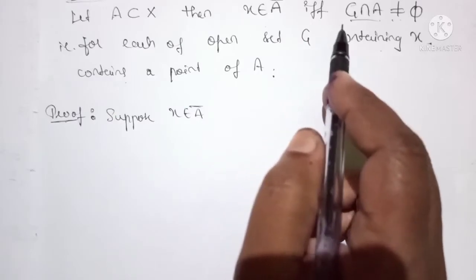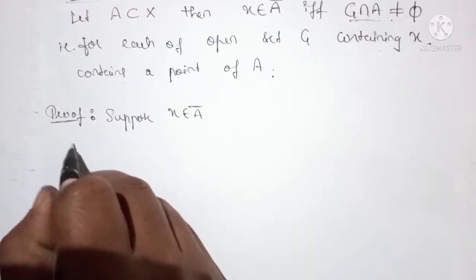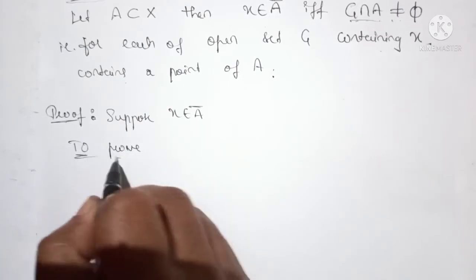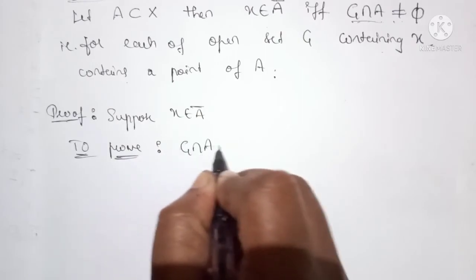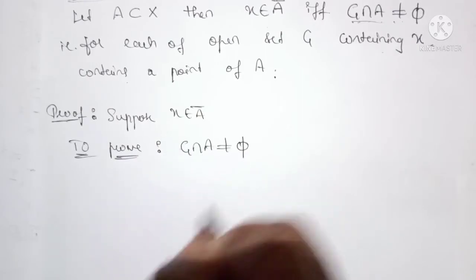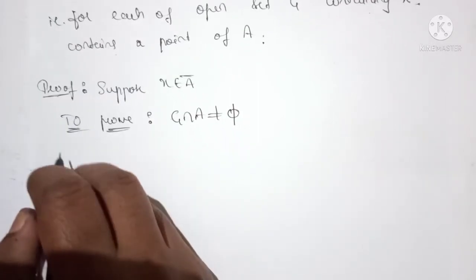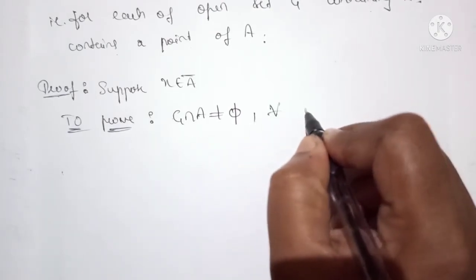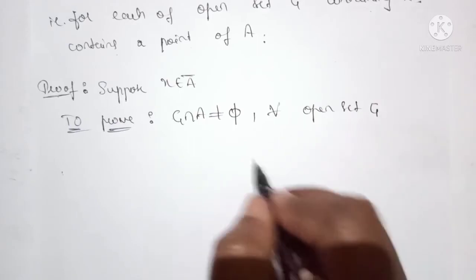Then we have to show that G intersection A is not equal to the null set, for all open sets G containing x.